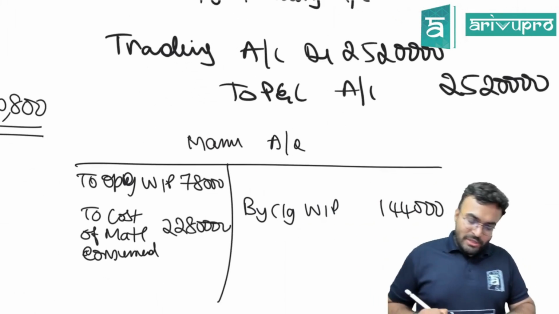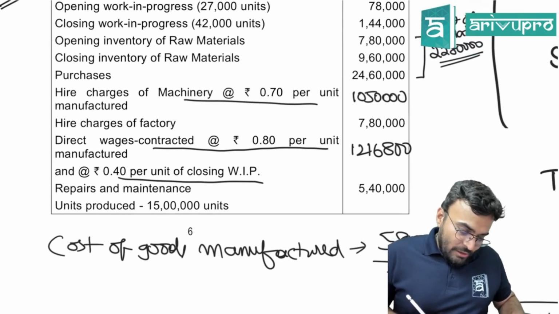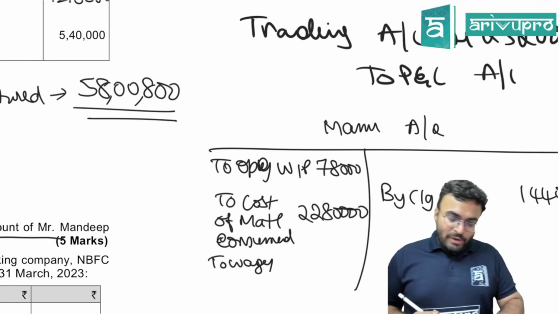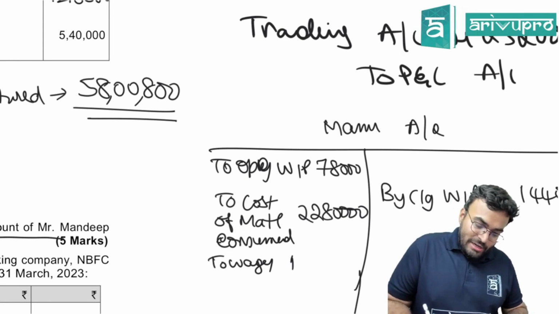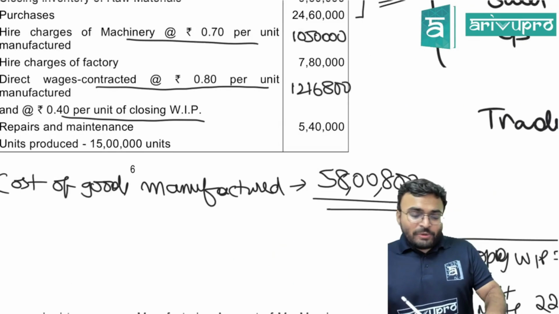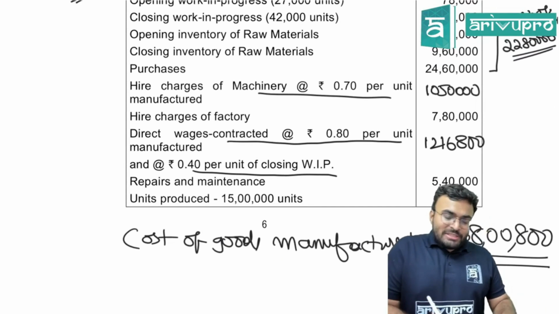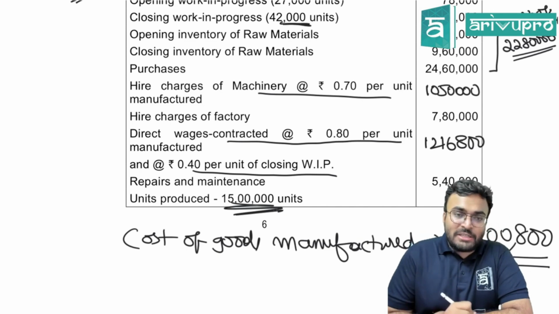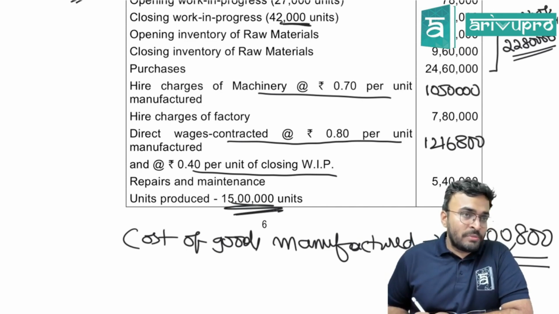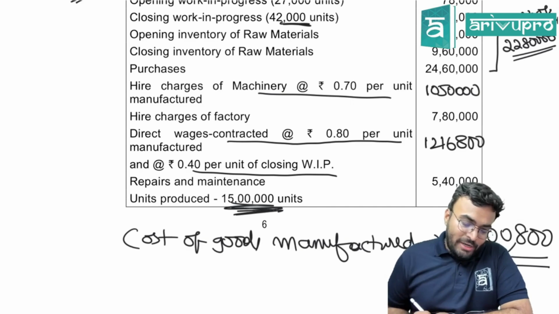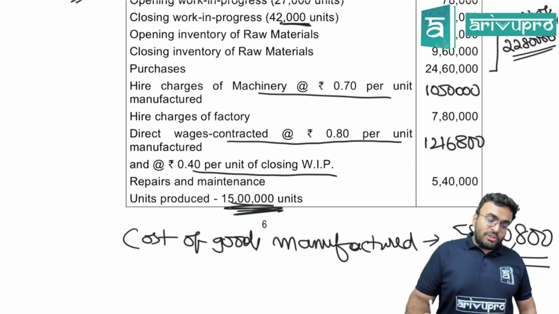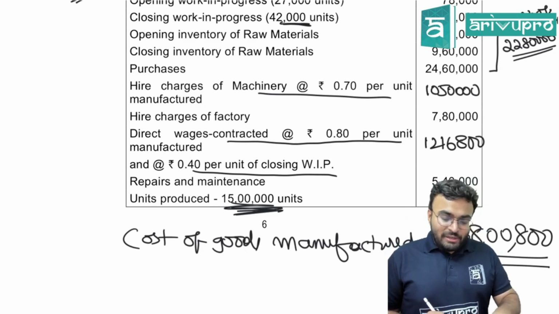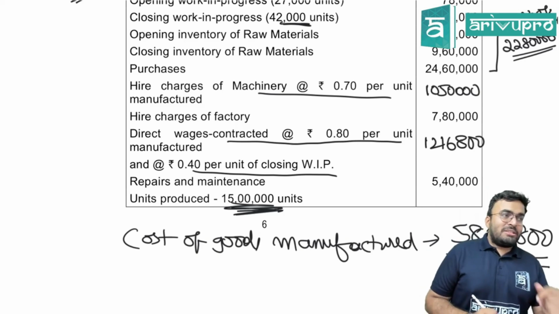That will get 22,80,000. After that, you have direct wages. What is the wages amount? How are we going to get that wages amount as 12,16,800? 15 lakh units are manufactured into 0.8. Closing WIP is 42,000 units. 42,000 units into 0.4. You will get the direct wages. Is this clear? That should give you 12,16,800. Just check if you are getting that.